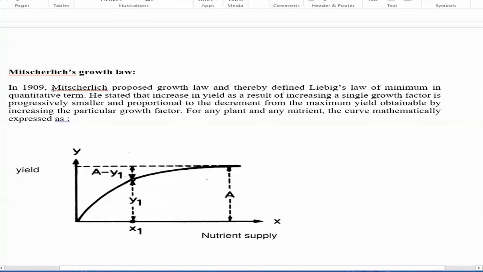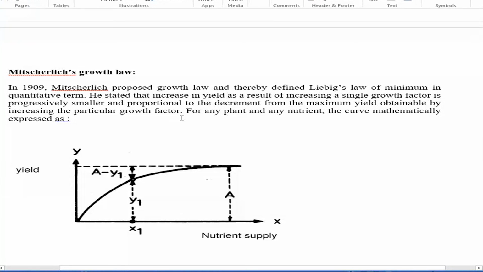So the Mitscherlich growth law defined Liebig's law of minimum in quantitative terms. He stated that the increase in yield as a result of increasing a single growth factor is progressively smaller and proportional to the decrement from the maximum yield obtainable by increasing a particular growth factor.